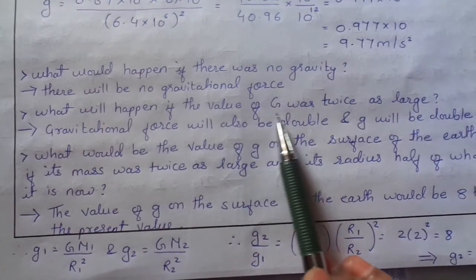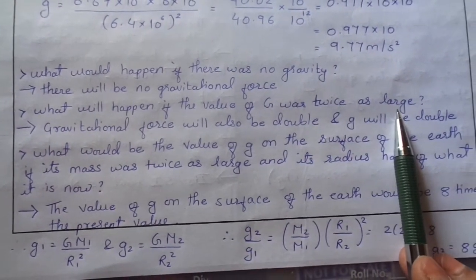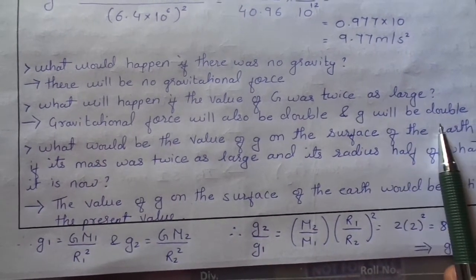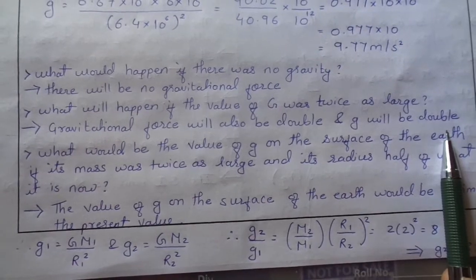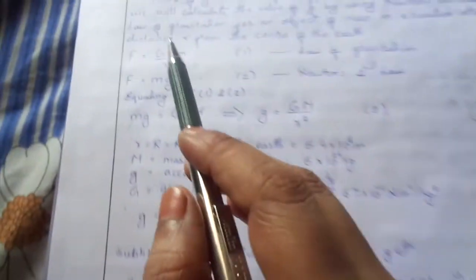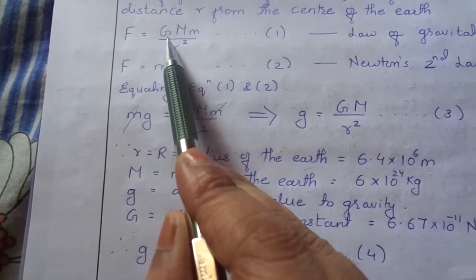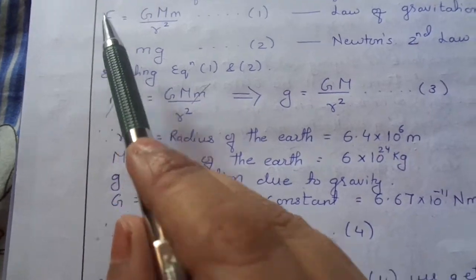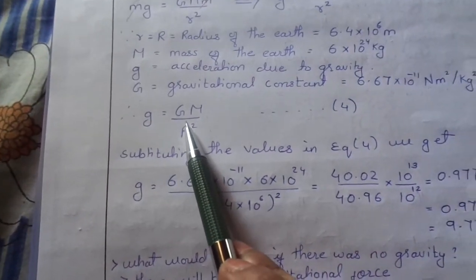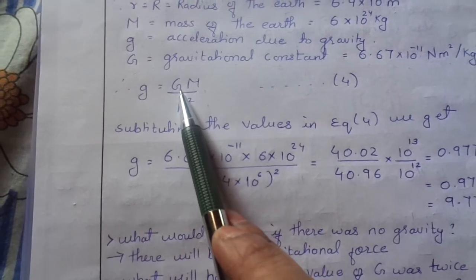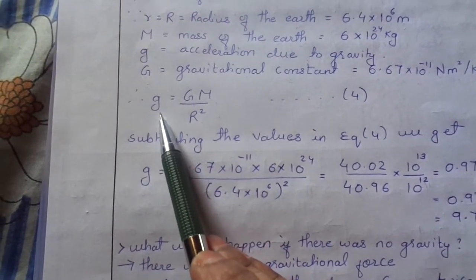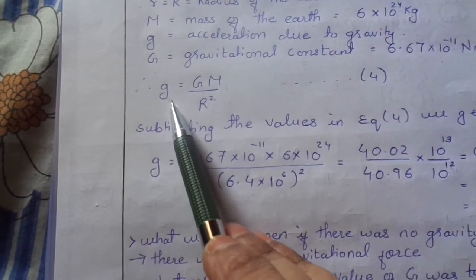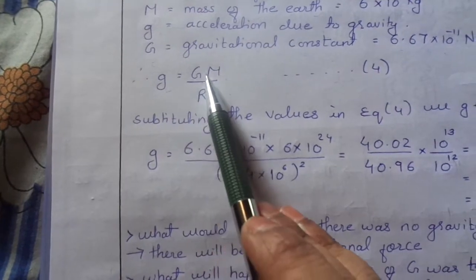What will happen if the value of g becomes twice as large? If the value of g is double, then since g is directly proportional to the force, the force will also be double. And from this equation, the relation between capital G, the gravitational constant, and small g, the acceleration due to gravity: if g is double, obviously this acceleration due to gravity will also be double, because it is directly proportional.